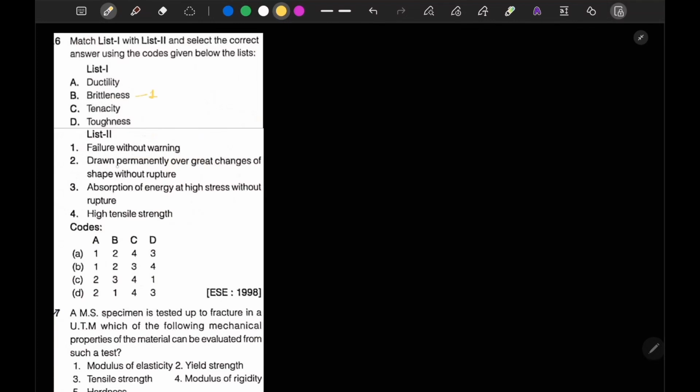Drawn permanently over great changes of shape without rupture, absorption of energy at high stress without rupture, high tensile strength.